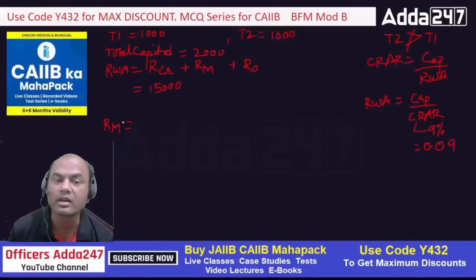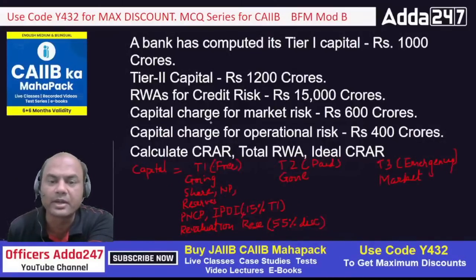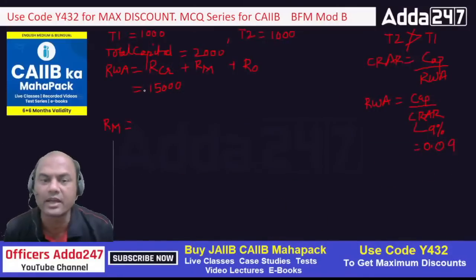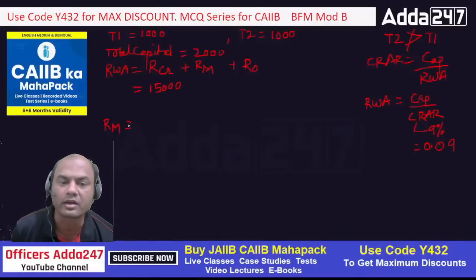Now I want RWA for market. So what is the capital given for market? Is anything given? See this. Capital charge for market risk equals 600 crores. So once I have this capital of 600 crores, I'll use the same formula. RWA for market equals 600 upon 0.09, right?